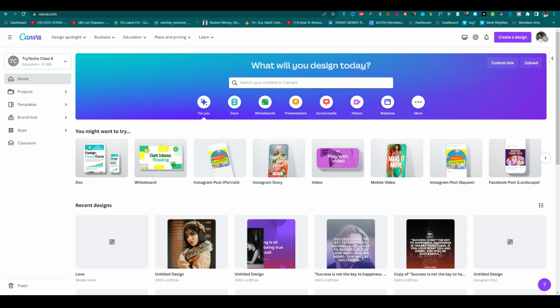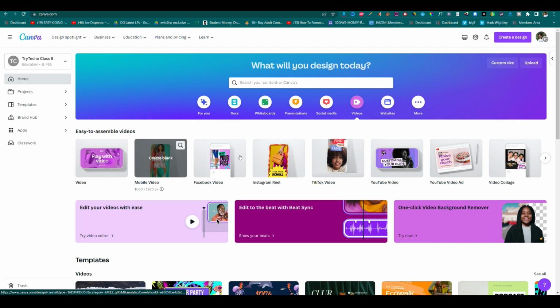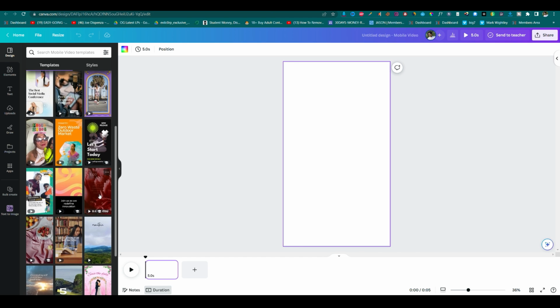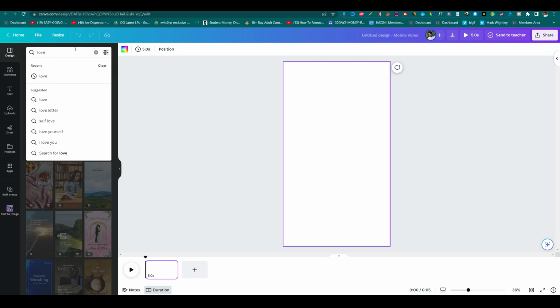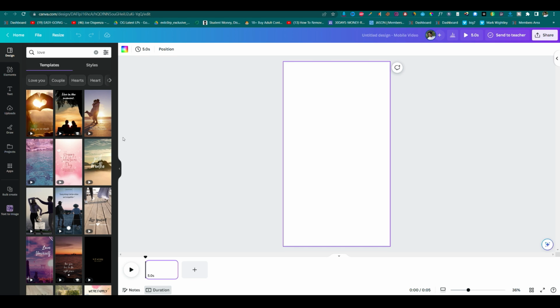So now let's come to the site Canva, and we simply click on this video option where we can select any of the video templates or video formats. Simply click on it. We can see several templates based on YouTube shorts or reels. Simply select or look for the love one. As we can see, there are different templates. Let's select any of them.